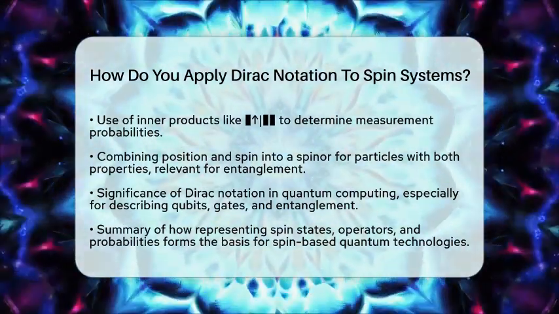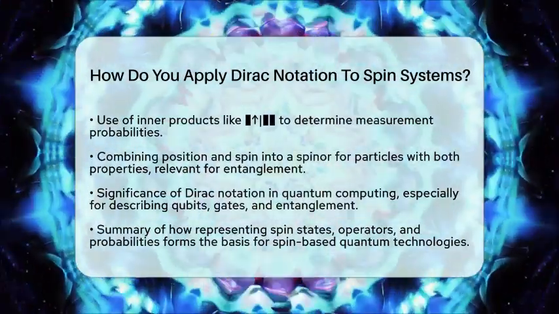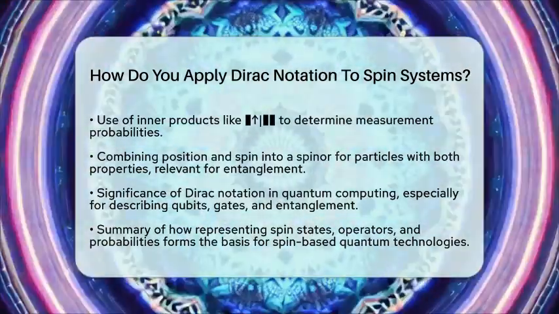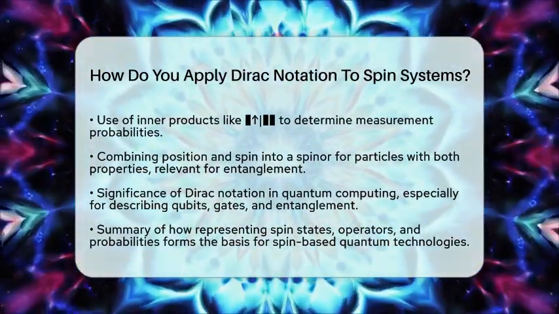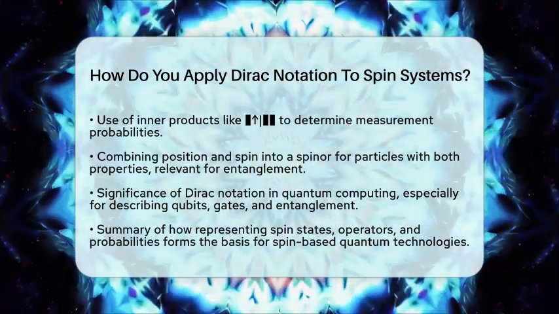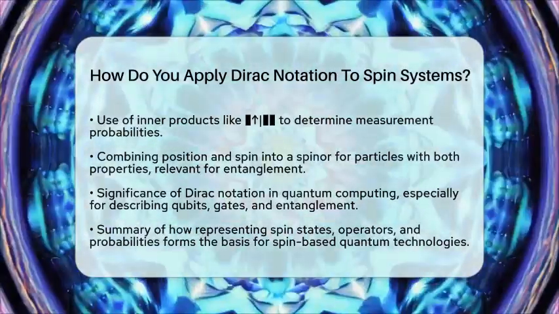In essence, applying Dirac notation to spin systems means representing the two basic spin states as vectors, using operators to measure and manipulate these states, and calculating probabilities with inner products. This approach forms the foundation for controlling and understanding spin-based quantum technologies.